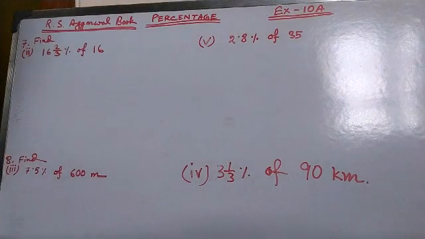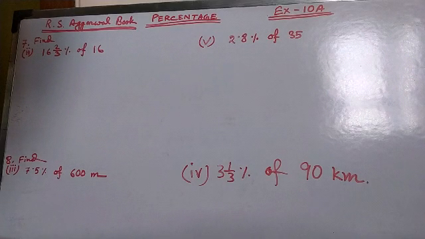Hello everybody. In this video, I'll discuss the RS Survival book, percentage chapter, exercise 10A, the left part. That means from question number 7 I'll discuss here. So let's start it.